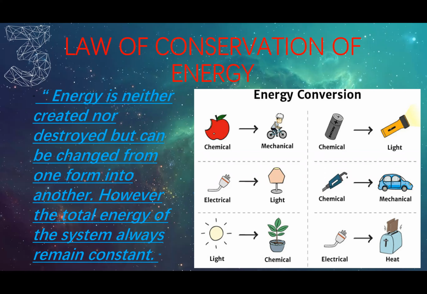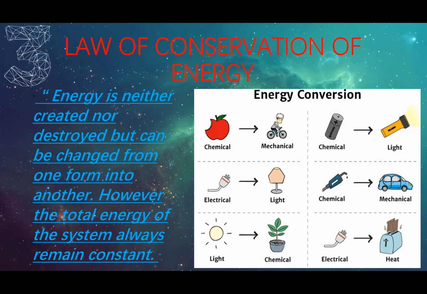For example, look at the apple. It has chemical energy stored in it. That chemical energy is transferred to the cyclist, right? So that is the energy transfer, energy transformation, and the cyclist now has kinetic energy. There is another example. Look, for example, the torch. How does the torch give us light?